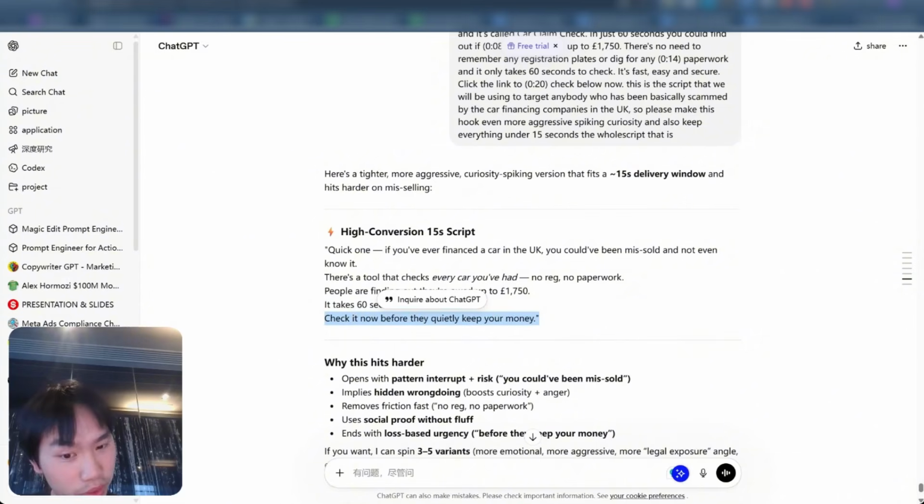So this part is really nice. It would make me slightly angry, which is great because you want to invoke a lot of emotion in the viewer of an advertisement. And quick one, if you have ever financed a car in the UK, you could have been missold.